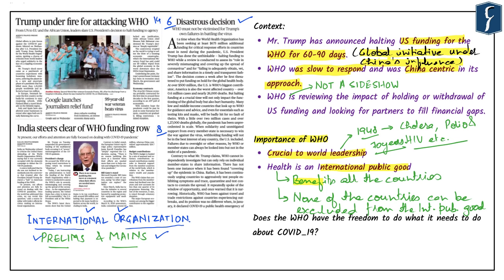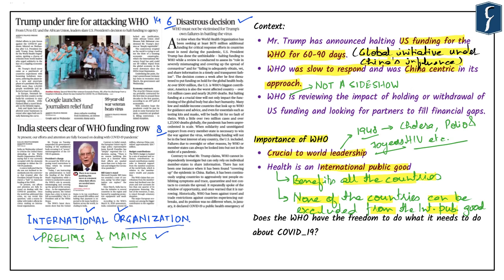So, even if we focus on these two basic dimensions, first, crucial to world leadership, and second, health as an international public good, the stand of Mr. Trump looks like a very rash decision. At the same time, the experts have commented that the United States did not understand the magnitude of the problem that COVID-19 created. And the current step by the United States seems to be a measure in which Mr. Trump is trying to escape from the responsibility of the COVID-19 pandemic that has caused thousands of deaths in the United States.